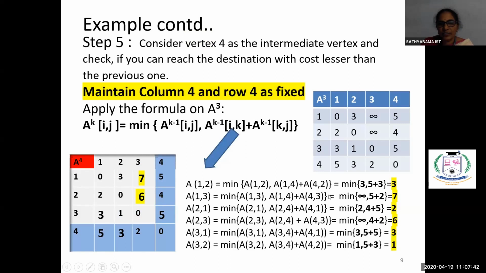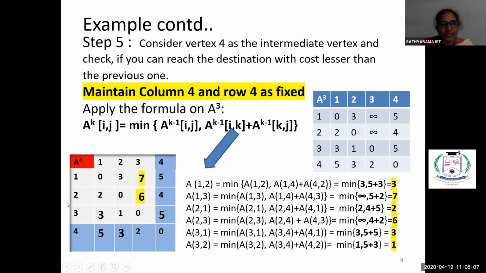Now come here, we have taken vertex 3 as the last one. That is, A3 is the input matrix. Now taking 4 as the intermediate vertex, you have to find the minimum cost of all the vertices. When you are taking 4 as the intermediate vertex, the fourth column and fourth row will remain fixed. There won't be any changes, so we are not considering that.